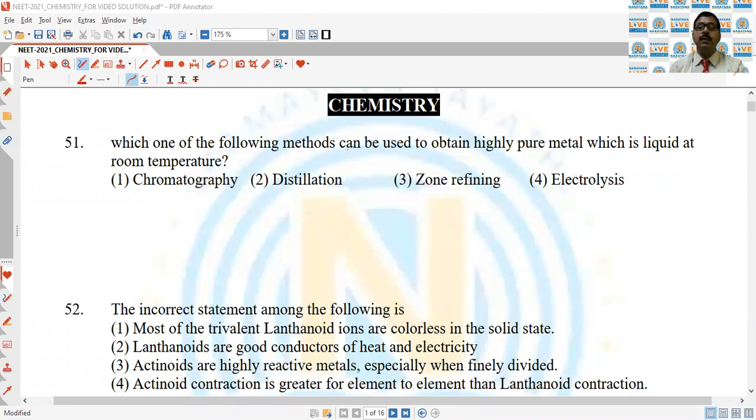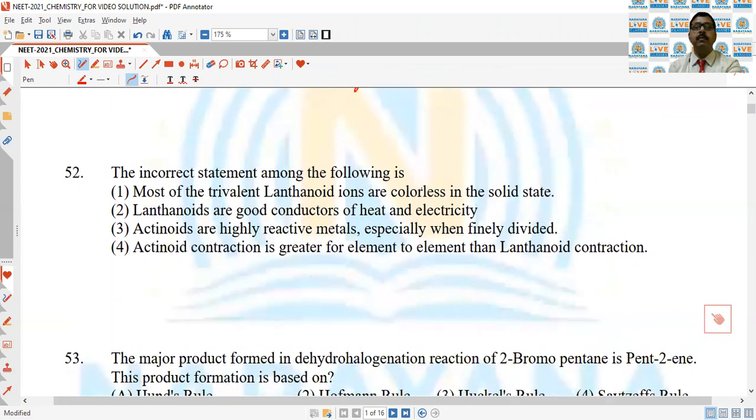So the distillation process is used for those metals which have relatively low boiling point, in which the liquid metal is vaporized and the vapors on condensation give the pure metal. This method is particularly used for the purification of zinc, cadmium and mercury because of their low boiling point. So second is the correct answer of the question.